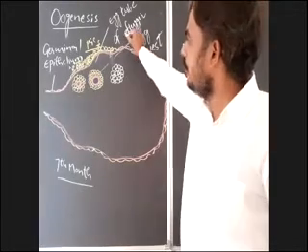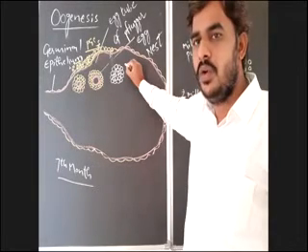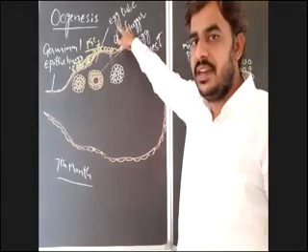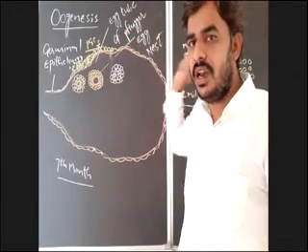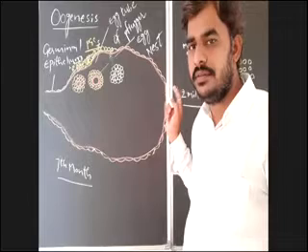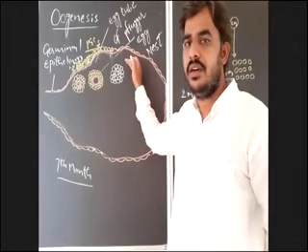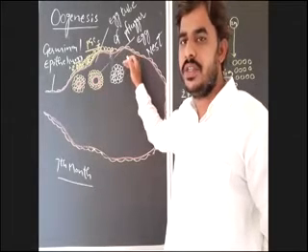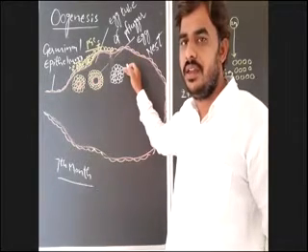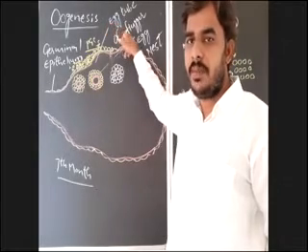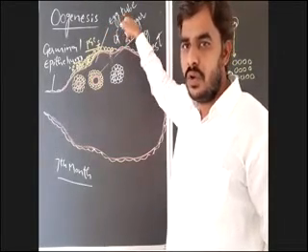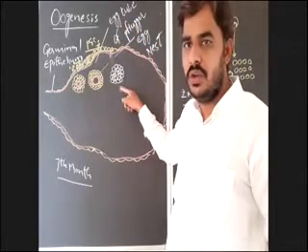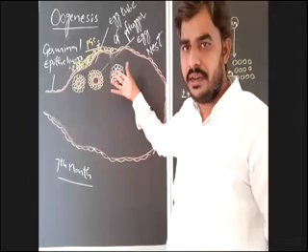So after reaching into the cortex of the ovary, the oogonia which are in the form of egg tube or flagger, after entering into the cortex of the ovary, will modify into a round mass of oogonia.